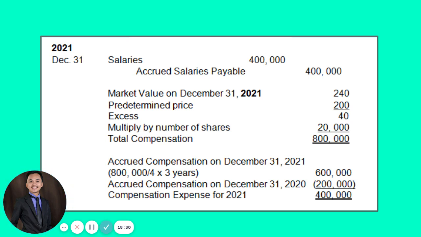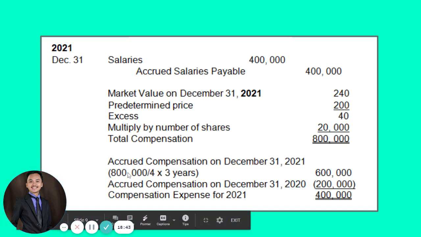So, in this case, since there are already 3 years that has lapsed, so we need to compute for the cumulative compensation expense for 3 years. Alright? So, we have 800, this one, divided by 4 years na vesting period times 3 years that has lapsed. So that means, as of to date sana, dapat mag-recognize na ta og 600,000.